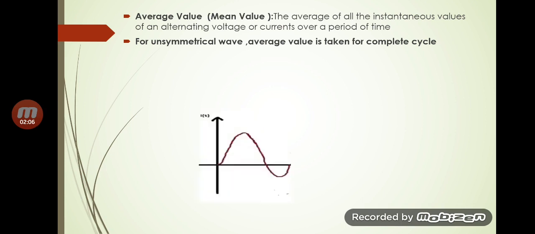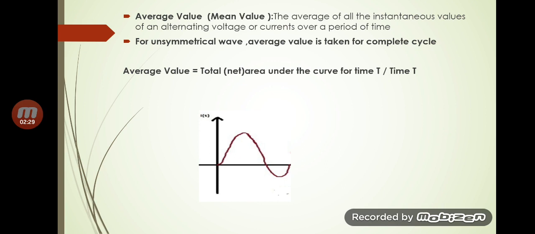So you can see an unsymmetrical wave here. What is an unsymmetrical wave? It is a wave with unequal positive and negative half cycles. So here you can see the positive half cycle is larger than the negative half cycle. Such waves are known as unsymmetrical waves. So in such cases, to find the average value, we take the complete cycle.